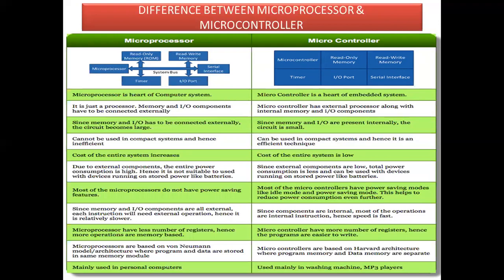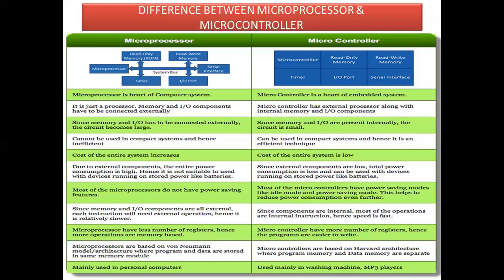Another example is AC. AC simply measures the temperature level of a particular room, and based on the temperature level, it can adjust its cooling effect. So this is also a single task. The next one is the microwave oven. Based on the food items you put inside the microwave oven, it can adjust its heat level. This is also a single task operation. So whenever a particular machine does only a single task, in those machines we prefer a microcontroller.